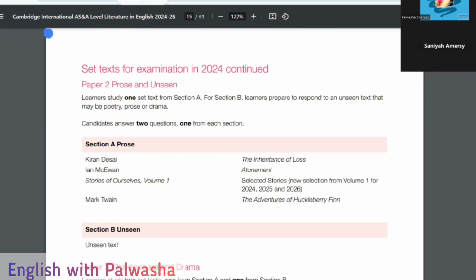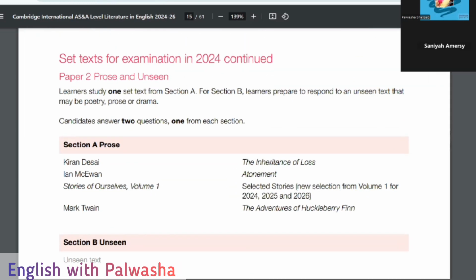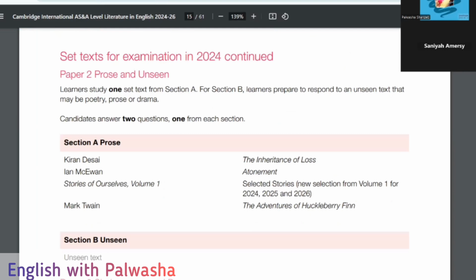And in paper two, what happens is that we have prose. Paper two is basically for prose and unseen questions. In section A, these are the writers which we have to work on, and for prose, it is going to be a blend. Basically, if I ask you in general, what is prose? Drama and poetry are so clear from their names. So if I ask you, what is prose? How do we define prose?